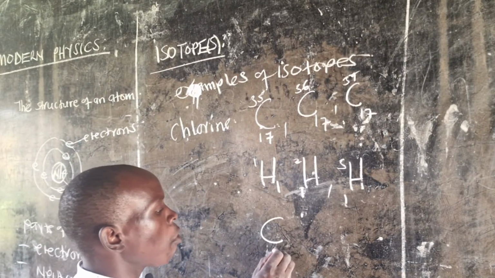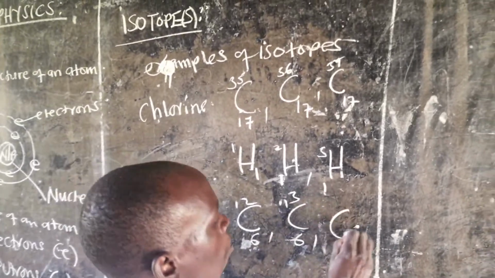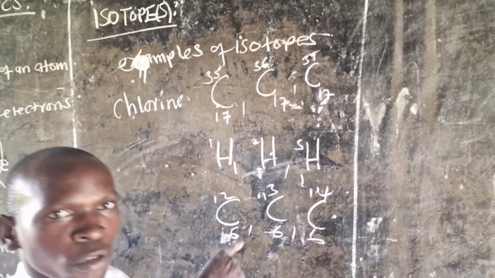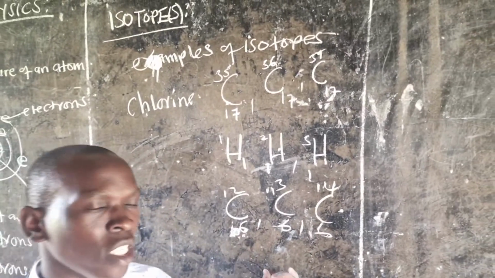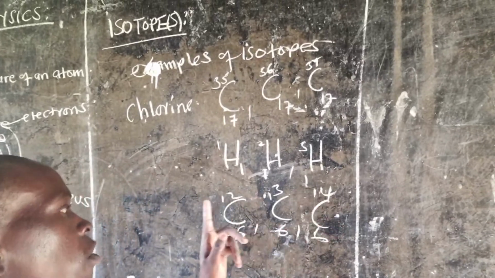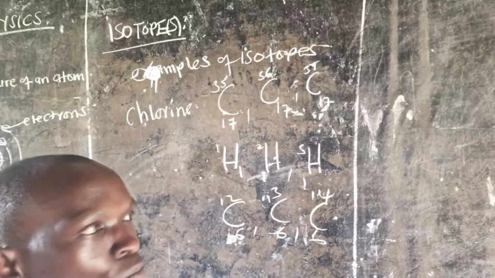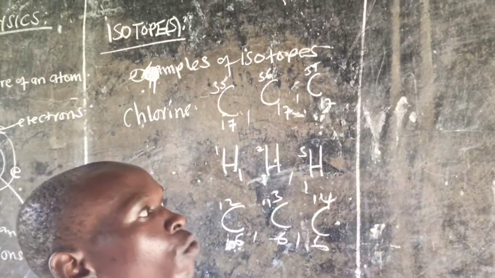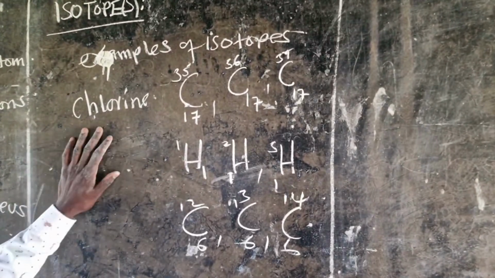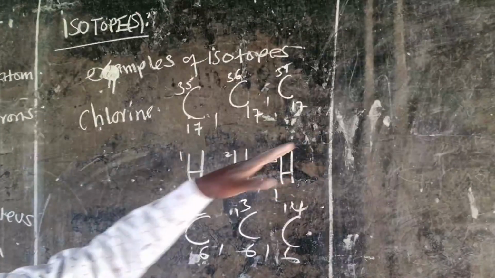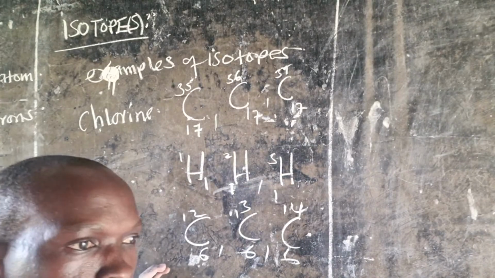Still, we can have carbon 6, 12, carbon 6, 13, and carbon 6, 14. You also realize that carbon is also an isotope because it has the same number of protons, but different mass numbers. 12, 13, and 14 are different, but 6, 6, 6 are the same. So when you are required to give some examples of isotopes, you can have chlorine, you can have hydrogen, and then you have carbon isotopes.